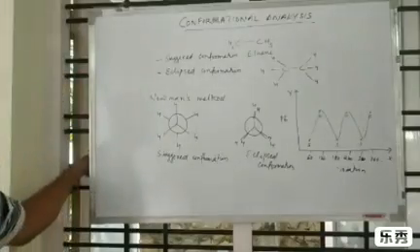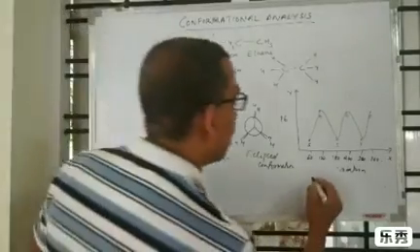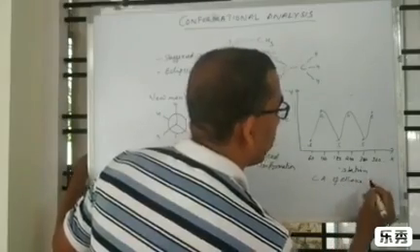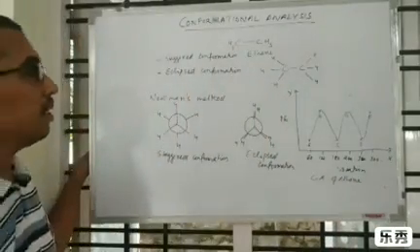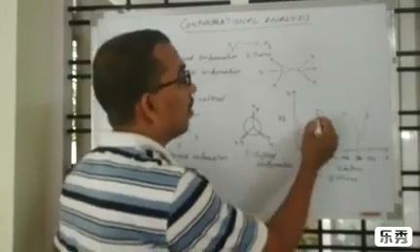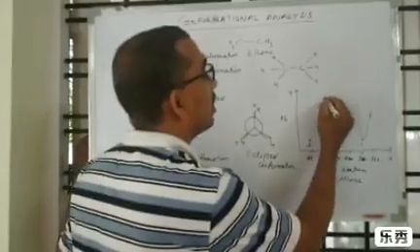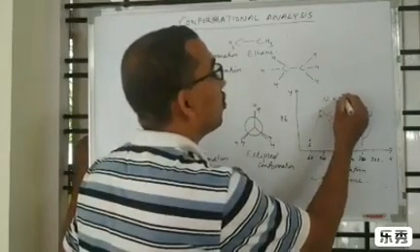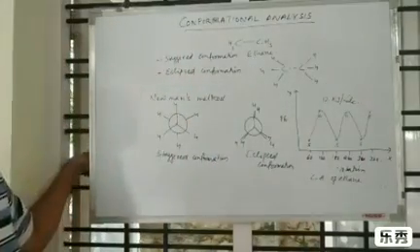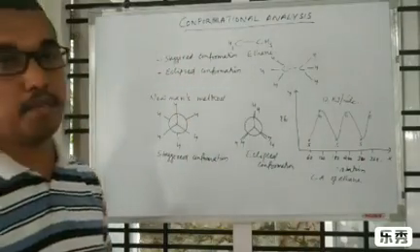This is the conformational analysis of ethane. Every 60 degrees staggered and eclipsed conformation will change. The difference between eclipsed and staggered conformation is approximately 12 kilojoules per mole.